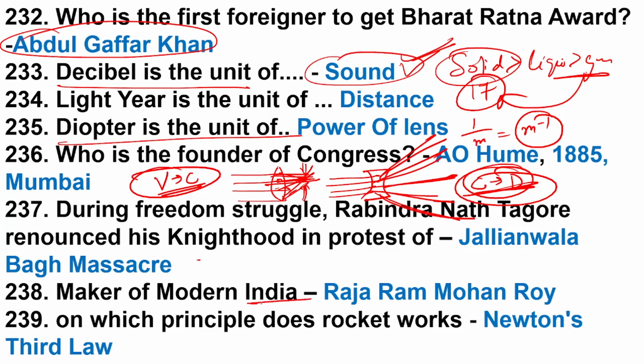Maker of modern India. Who is known as maker of modern India? Raja Ram Mohan Roy. On which principle does a rocket work?